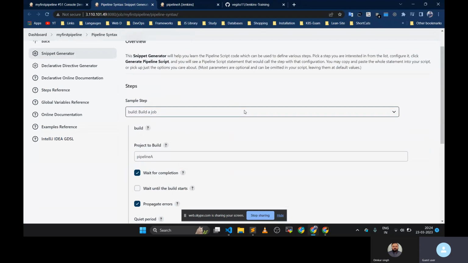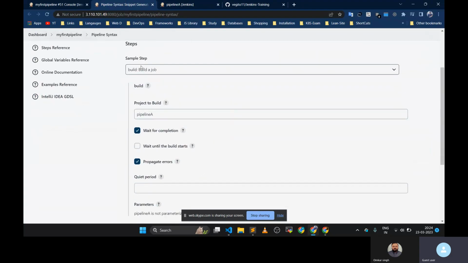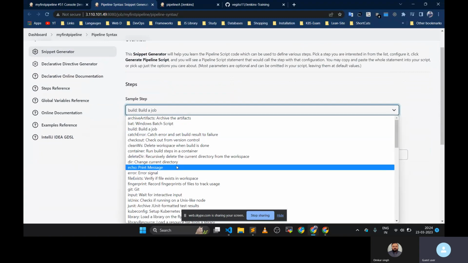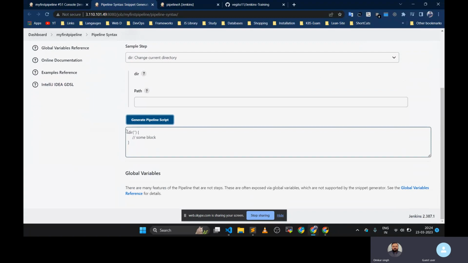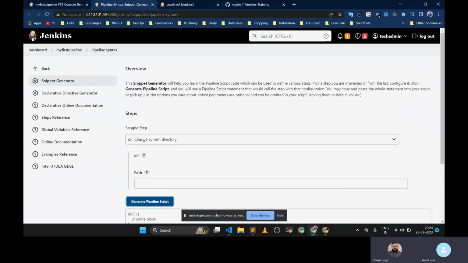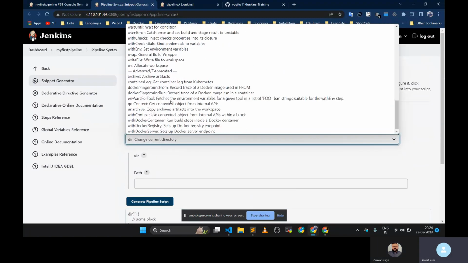Okay, and similarly, if you don't remember any syntax, just go here in the pipeline syntax, select whatever you want, like echo, and click on generate. It will give you some block. So it is very helpful in a lot of ways.